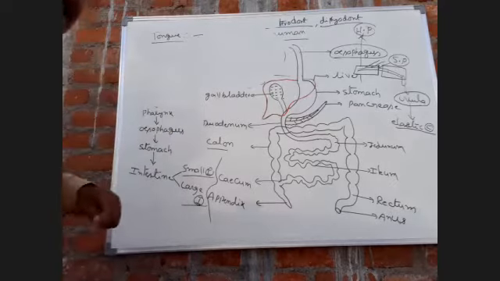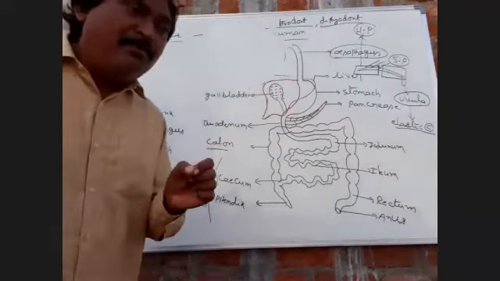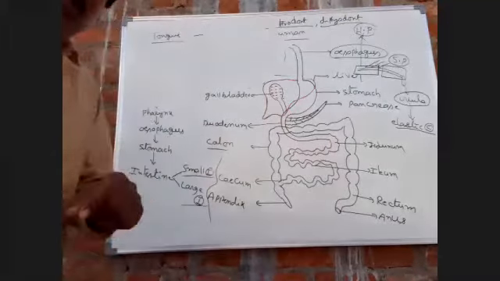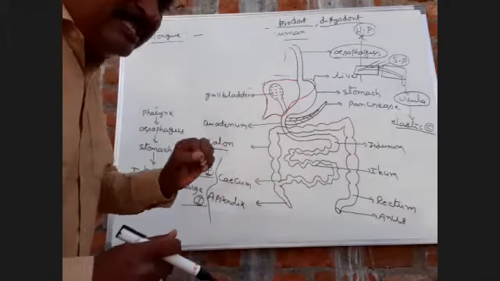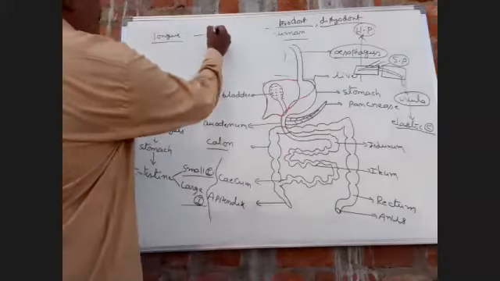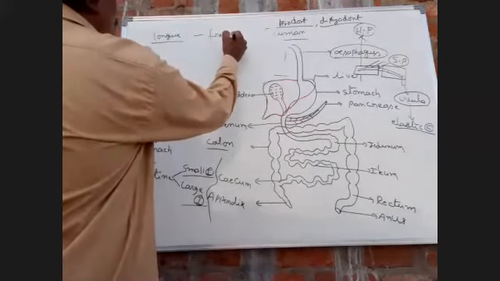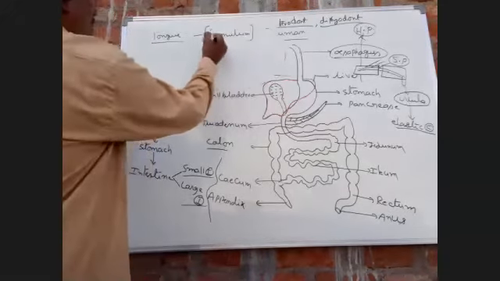Tongue is attached to the floor of the buccal cavity, or oral cavity, with the help of frenulum. Most important. With the help of frenulum. Okay, right.